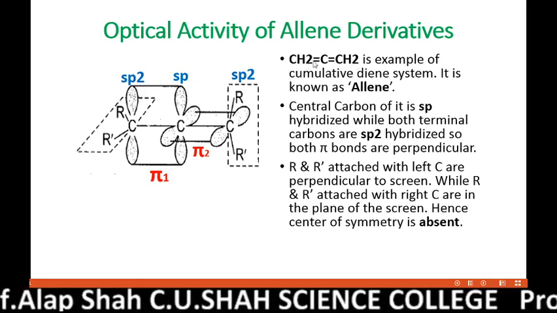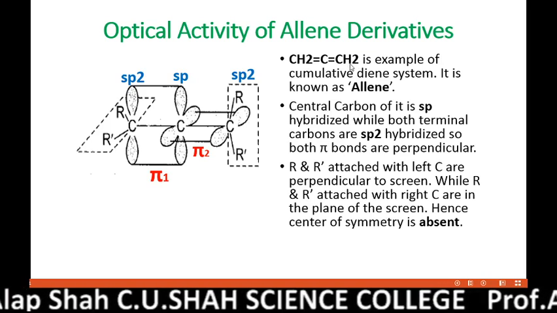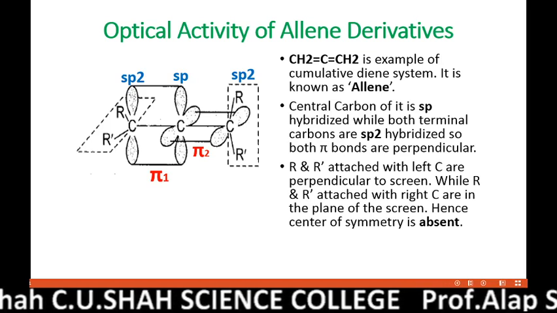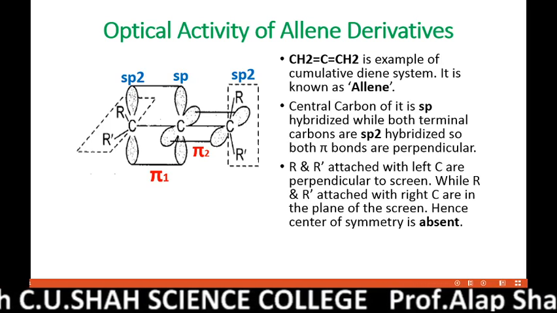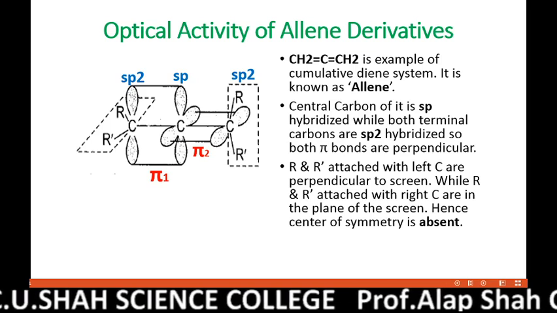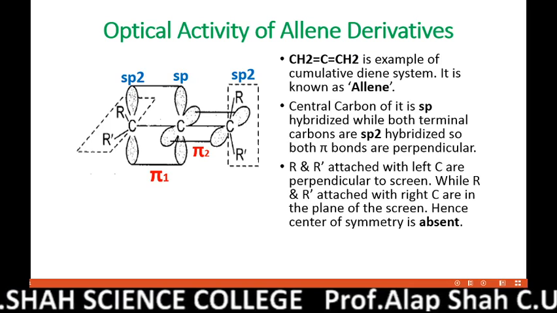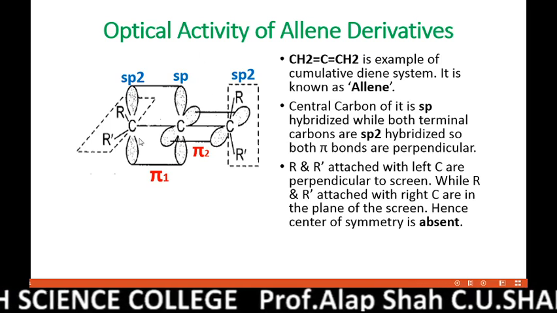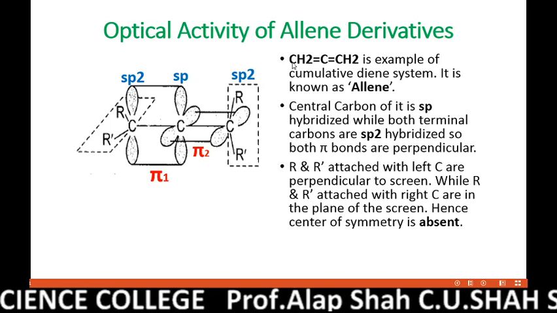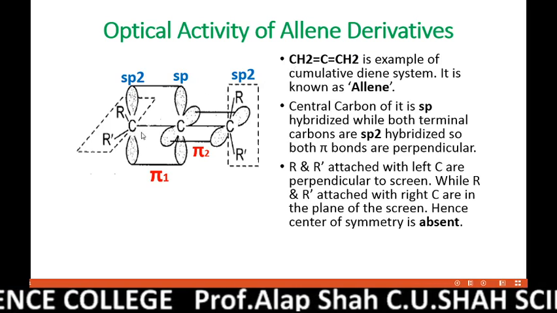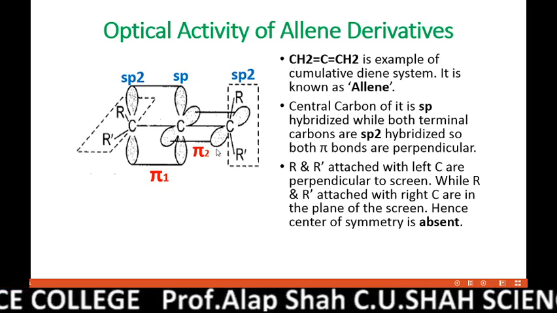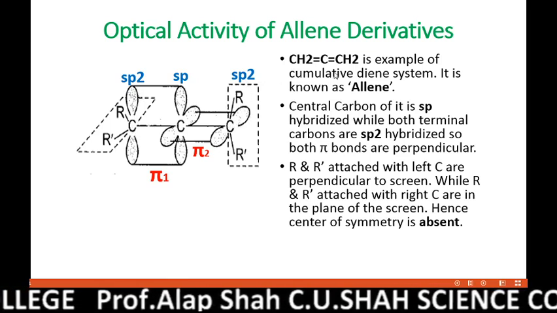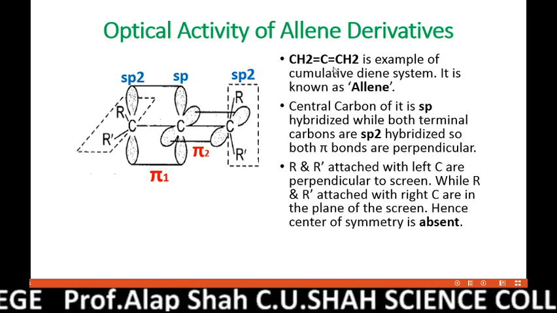For both the terminal carbons, their 1 s and 2 p orbitals have participated in the hybridization, and each terminal carbon has one unhybridized pz orbital, which is shown in the figure. See, this carbon is this one, this is its unhybridized pz orbital, and this is also the pz orbital of this one.